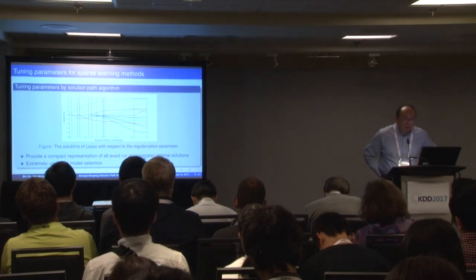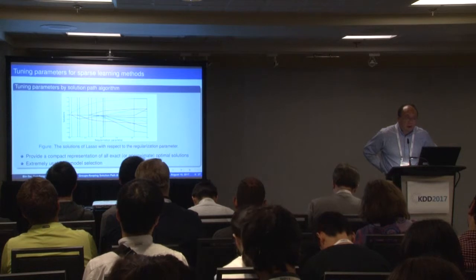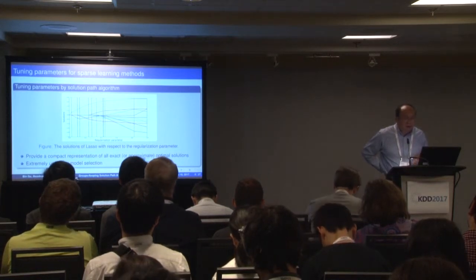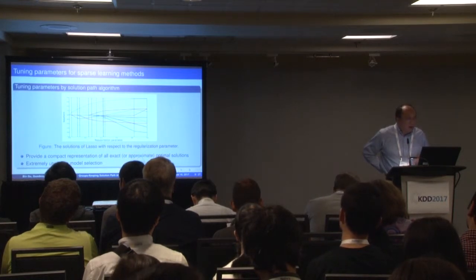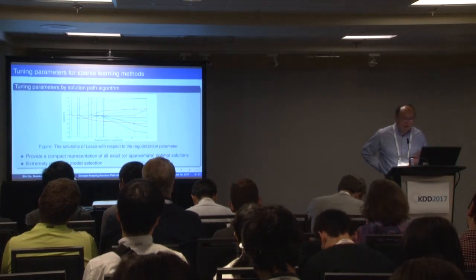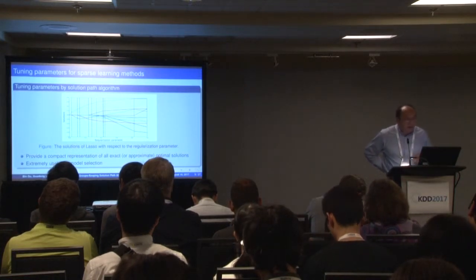In sparse linear models, we know that tuning parameters is tedious work. First, this model uses penalty terms to add sparsity, and then we have to tune the parameters. On the other hand, sparse linear models are at least non-smooth, sometimes even non-convex. So the optimization is very slow. So when we do parameter tuning, it's very tedious.